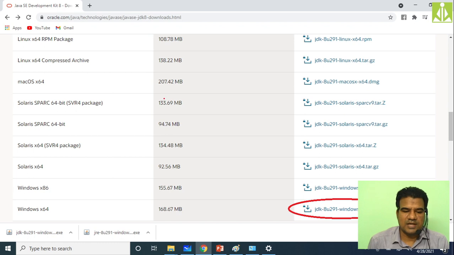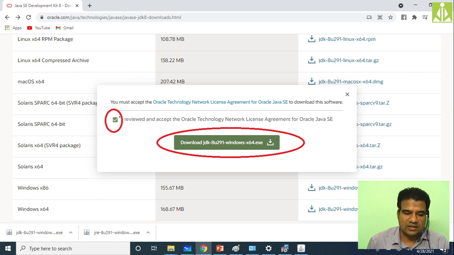In this website, my Windows is 64-bit, so I'm downloading this particular package. Click on this one. When you click on this one, it will ask you to accept the license agreement, which is over here. So check this checkbox, put the right mark over here like this, and then click on this download button.